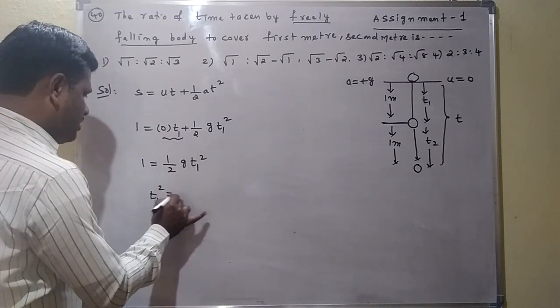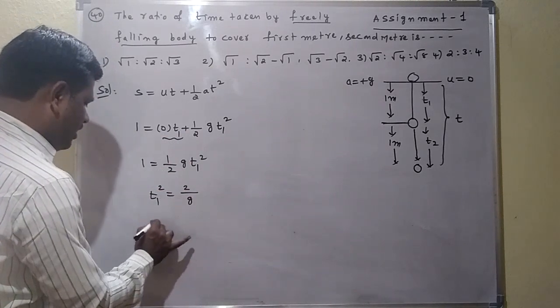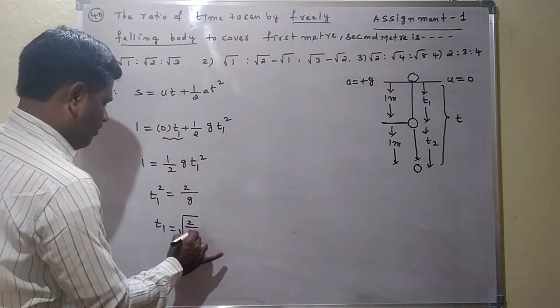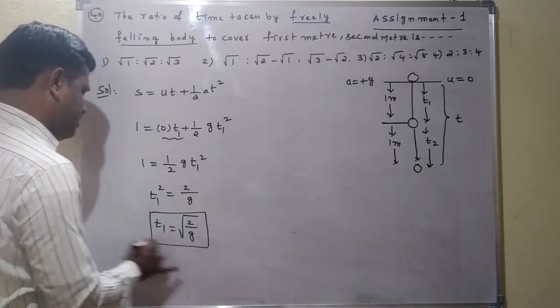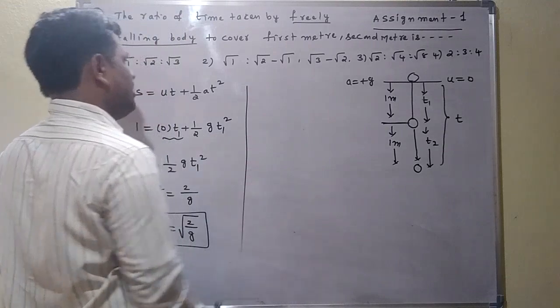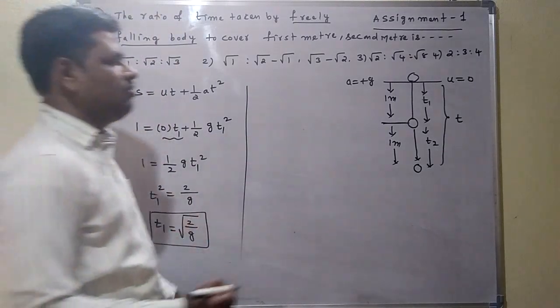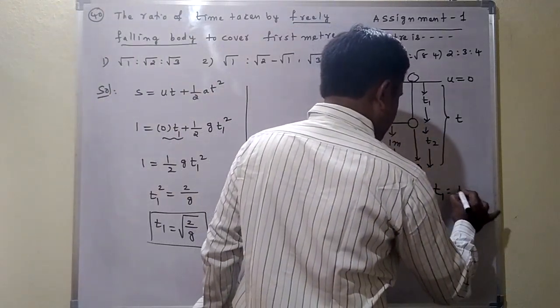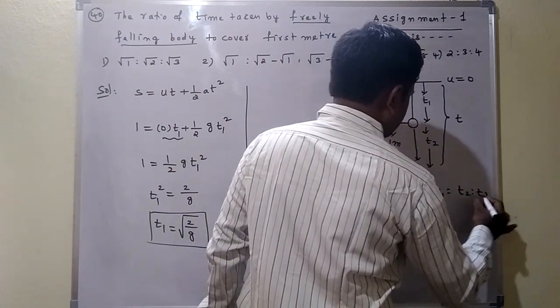Here T1 squared is equal to 2 by g, so T1 is equal to root of 2 by g. This is the time T1 we can get. Next, I want to find T2 also, because they are asking for the ratio T1 is to T2.